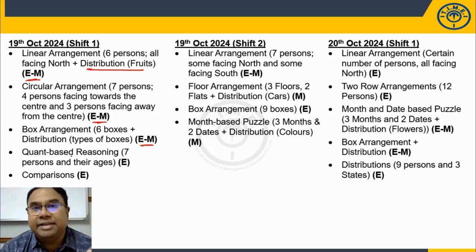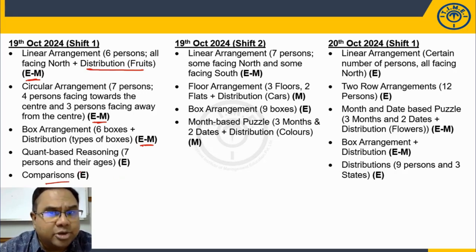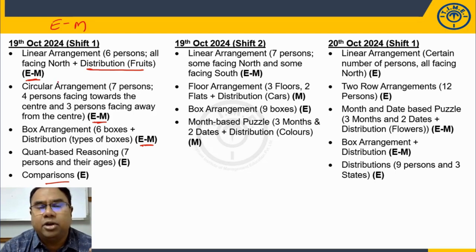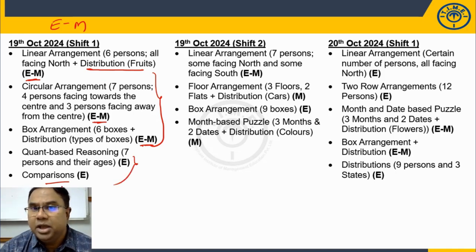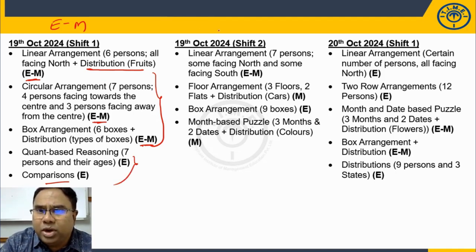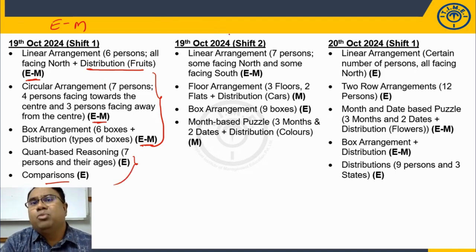Quant based reasoning, 7 persons and their ages were given, which was easy to crack, and comparison standard model, which is also easy to crack. So almost all the puzzles in shift 1 we can say are easy to moderate. Except 3 which we can classify as easy to moderate, the remaining 2 are easy. Look at shift 2, more likely I can say this is more of moderate level.